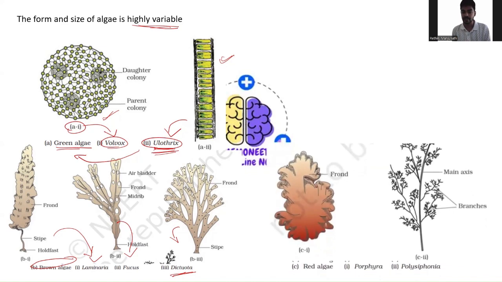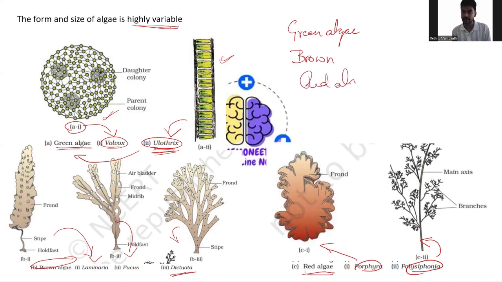The last one is red algae. Here two different species have been given. The first one is Porphyra, and the next one is Polysiphonia. So according to their form and size, algae are highly variable: one is green algae, the next is brown algae, and the last is red algae.